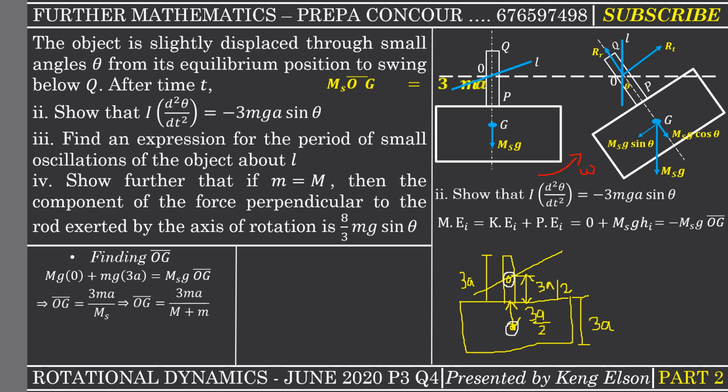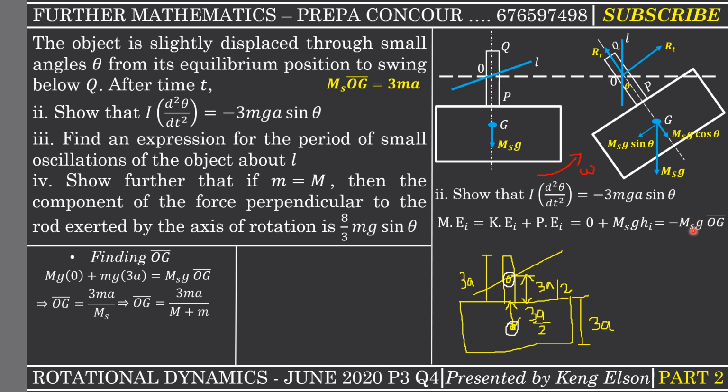Okay, so from here you can clearly realize that the mass of the system times the distance from the center of mass of the system to the axis of rotation will just be equal to 3ma, right? I think from here it is clear.